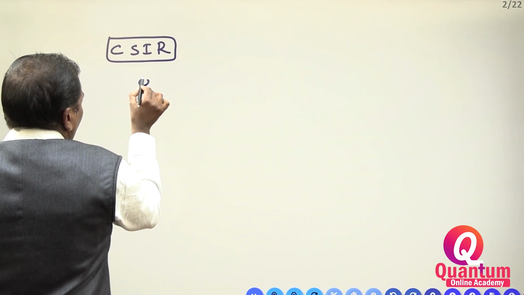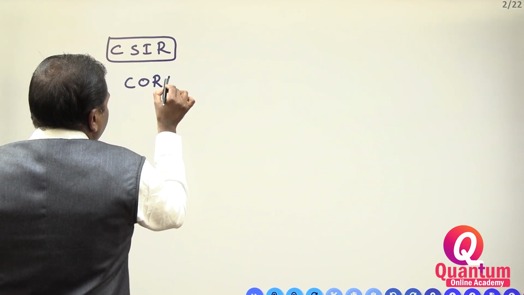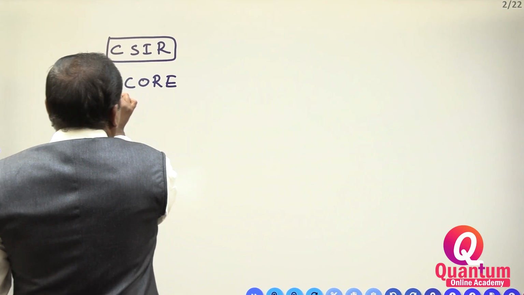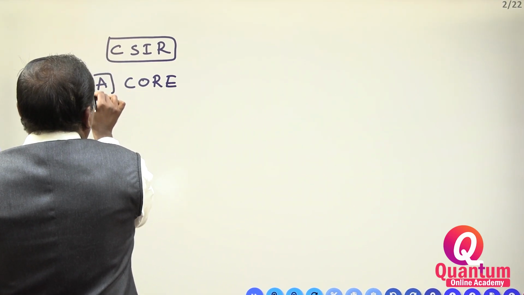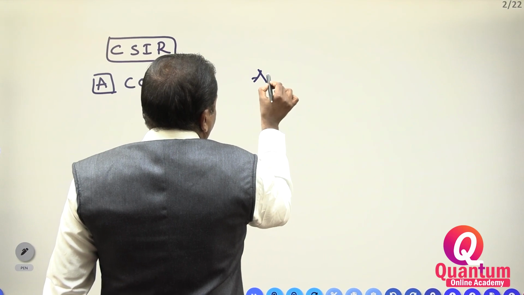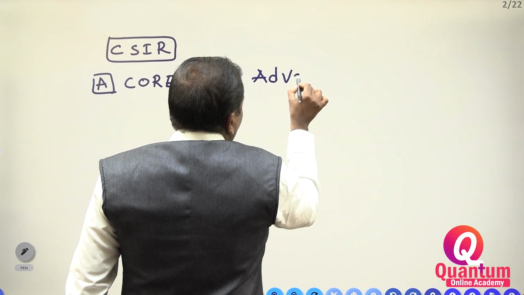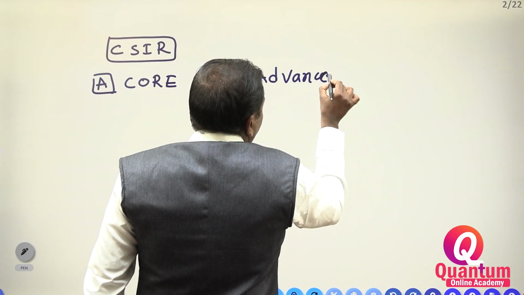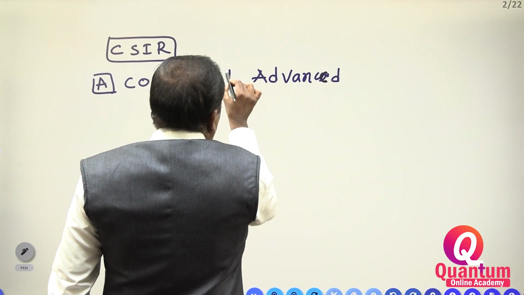Core is part A, and the advanced part is part B.